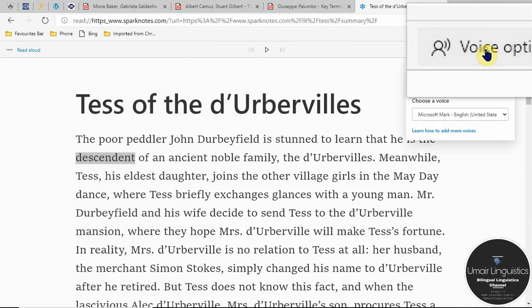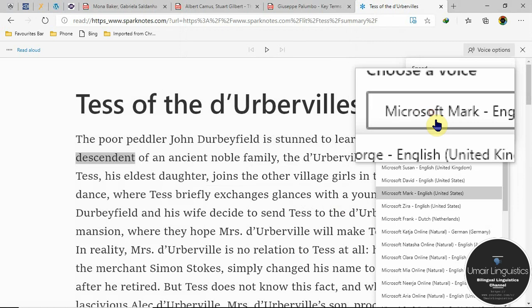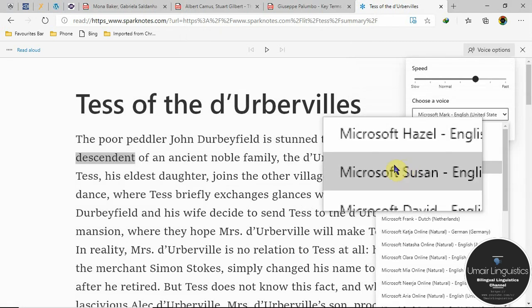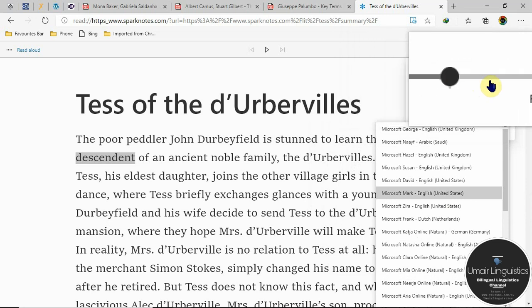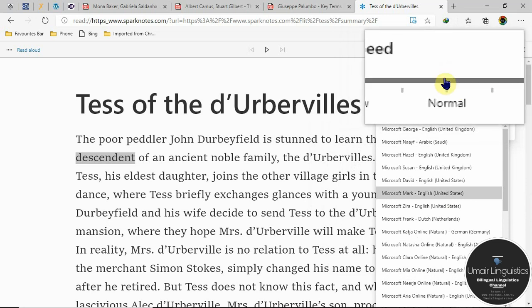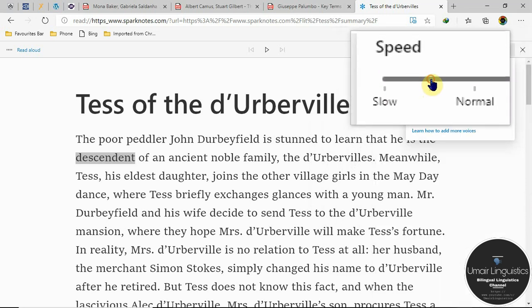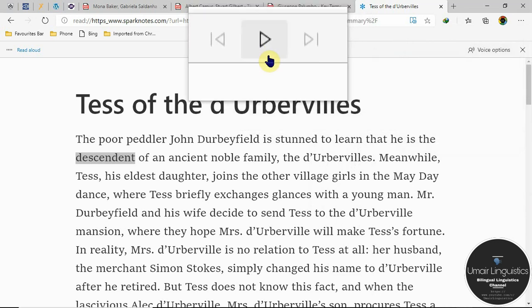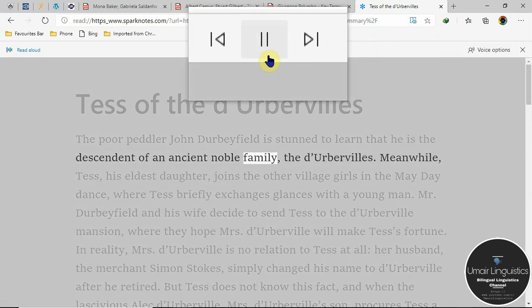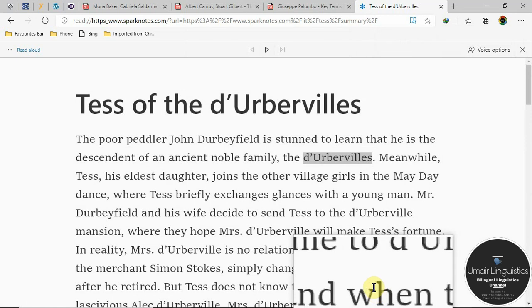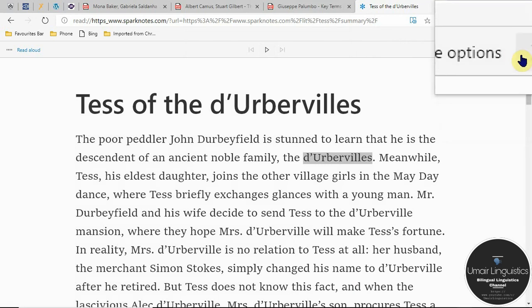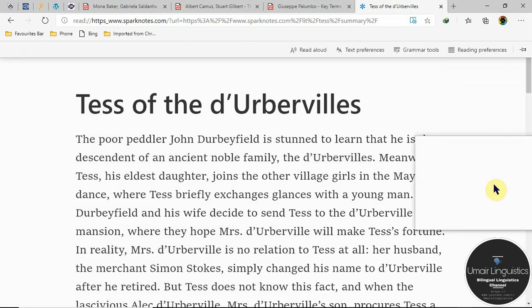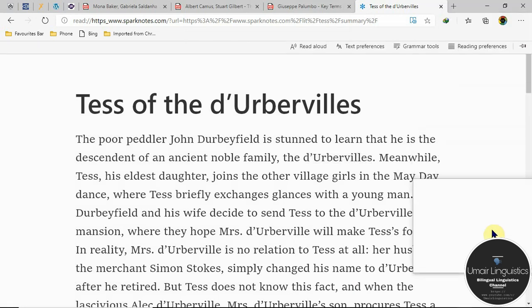Now in voice options, you can change the narrator into any language or into any accent. You can also increase or decrease the speed of the narrator. For example, if I go to here, and now if I play. All right, so in this way you can listen as well, and at the same time you can read. So this was the reading and listening tool.